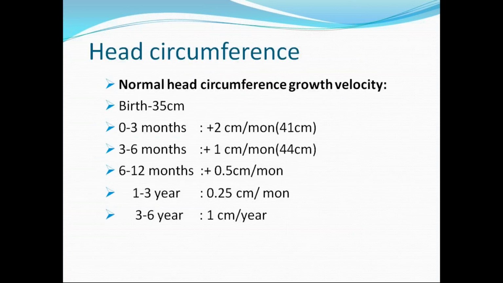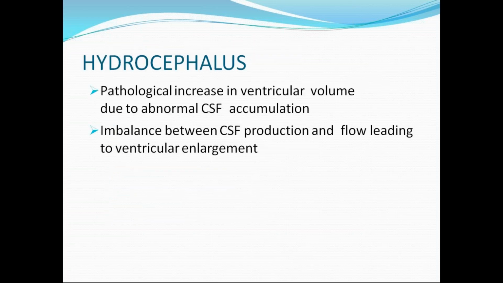So this is the normal head growth velocity. At birth it is 35 centimeters, 0 to 3 months 2 centimeters per month, 3 to 6 months 1 centimeter per month, 6 to 12 months 0.5 centimeters per month, 1 to 3 years 0.25 centimeters per month, and 3 to 6 years 1 centimeter per year. This is normal. So any deviation from this is abnormal. So we have to know what the normal is.